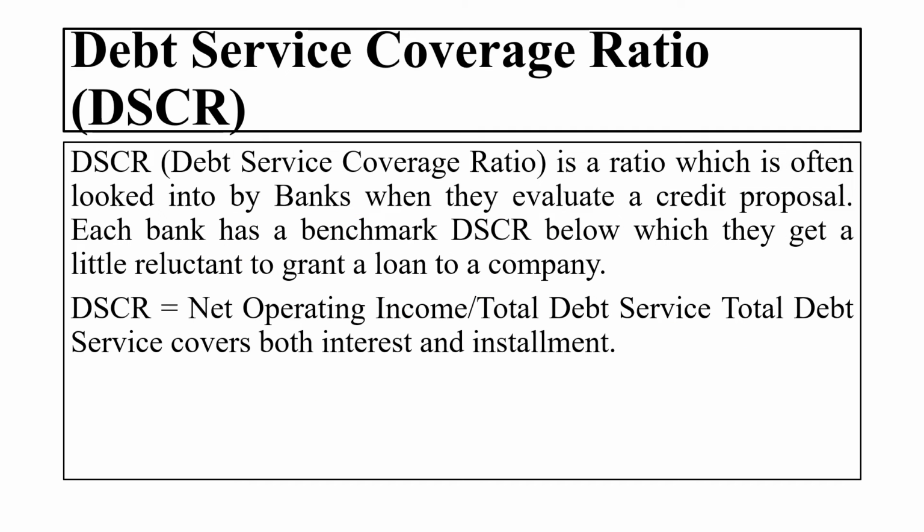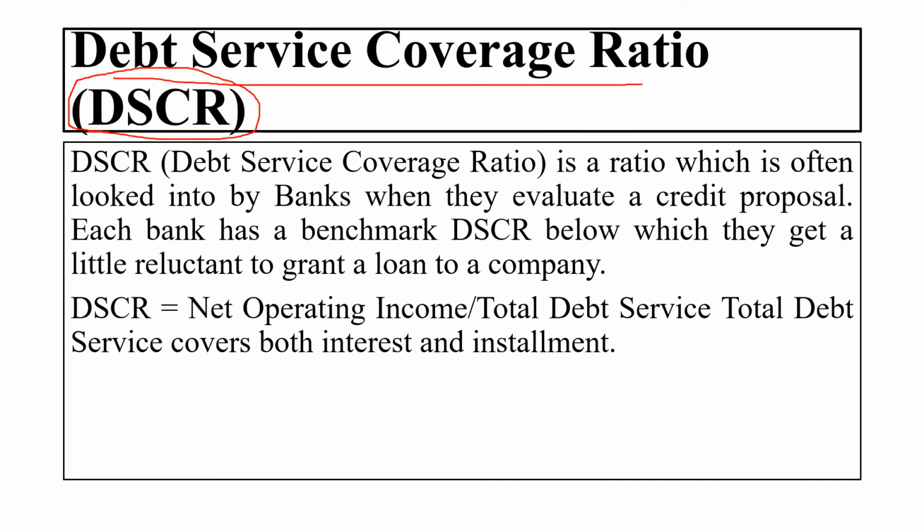Then is the debt service coverage ratio, that is DSCR. Don't get confused if you receive this DSCR. So DSCR, the debt service coverage ratio, is a ratio which is often looked into by a bank when they evaluate a credit proposal.